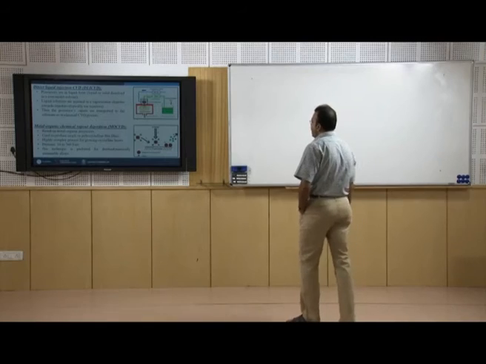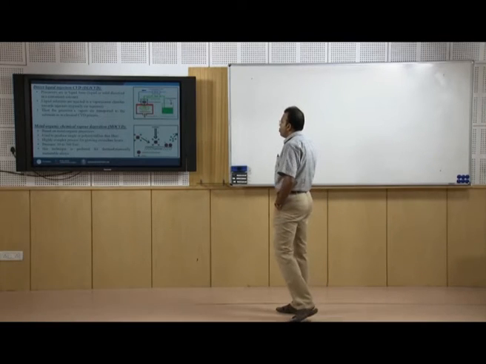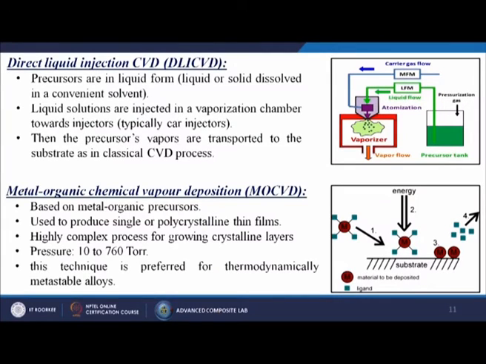Next is called the direct liquid injection process. Here precursors are in liquid form, or liquid or solid dissolved in a convenient solvent. Liquid solutions are injected in a vaporization chamber through injectors, typically like car injectors. Then the precursor vapors are transported to the substrate as in the classical CVD process. The simple thing is that a car injector is nothing but when the fuel is directly injecting into the engine itself.